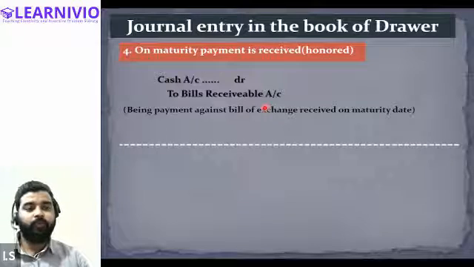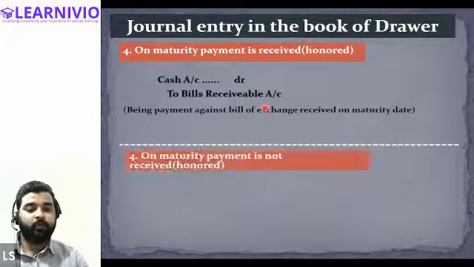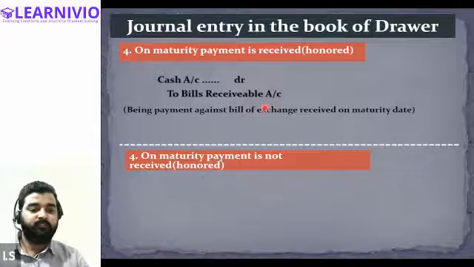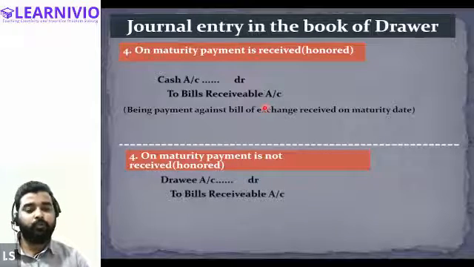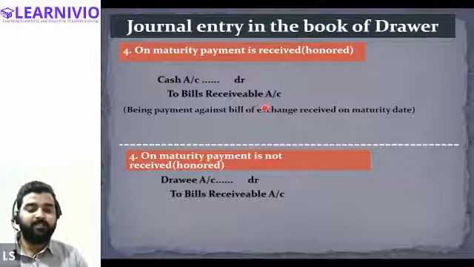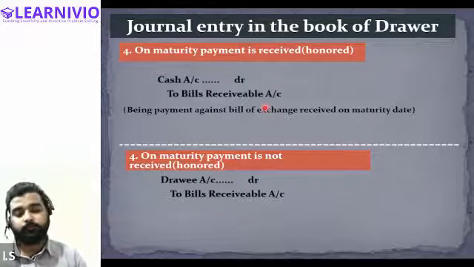And it may also happen that on the date of maturity, the bill is not honored. If the bill is not honored, we will journalize the transaction like this: we will debit the drawee account to bills receivable account. Getting my point?